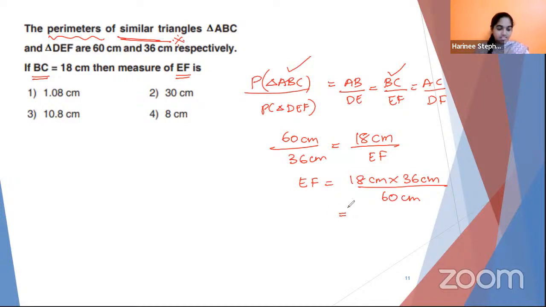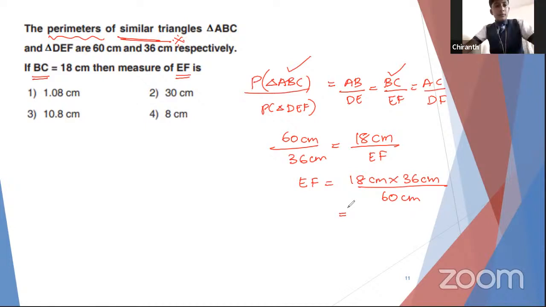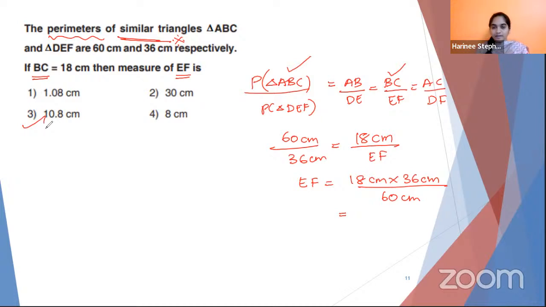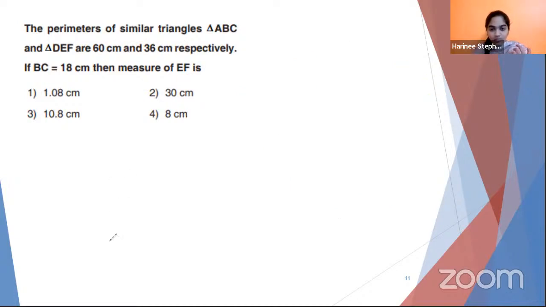Check out the final answer. Third option. Okay, Chitrant has got 10.8. Let us check. Ma'am, 10.8. 10.8. Very good. Correct. You just have to be a little quick, children.